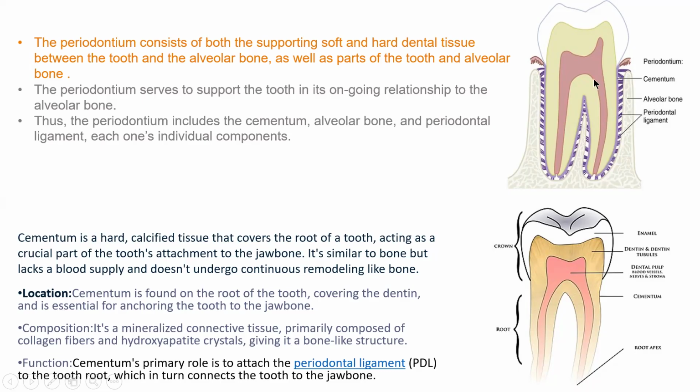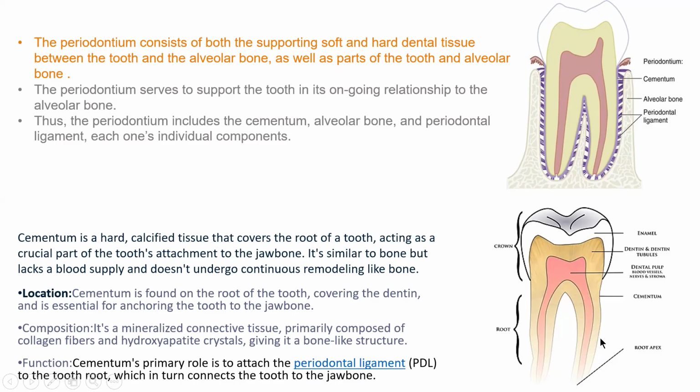So what do we mean by cementum? Look at the image. Cementum is a hard calcified tissue that covers the root of the tooth. Cementum covers the root. This point should be noted. It acts as a crucial part in attaching the tooth to the jawbone.